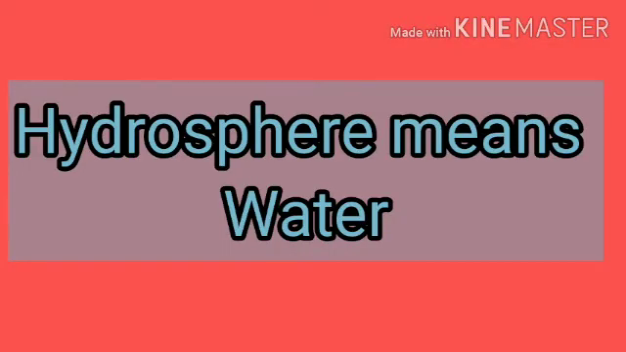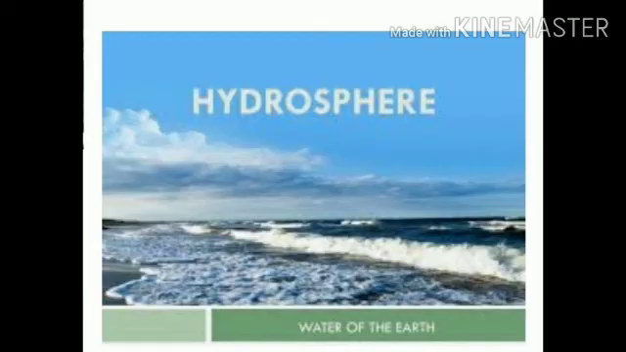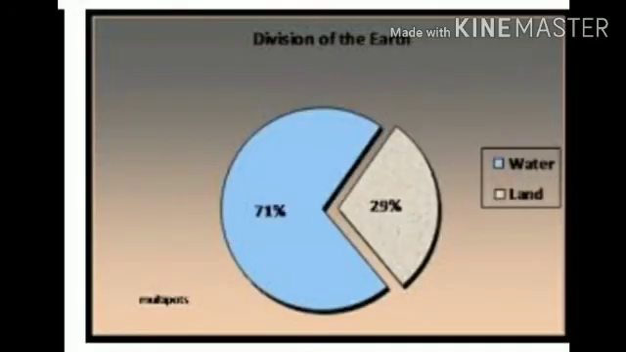The second domain of the environment is hydrosphere. Hydrosphere means all water bodies on earth. It refers to oceans, seas, lakes, rivers. These all come under hydrosphere. It is essential for human beings, plants and animals. Why? Because without water, life is impossible.